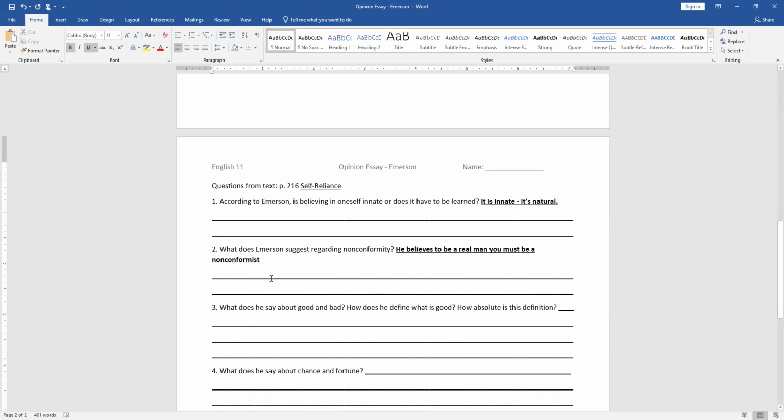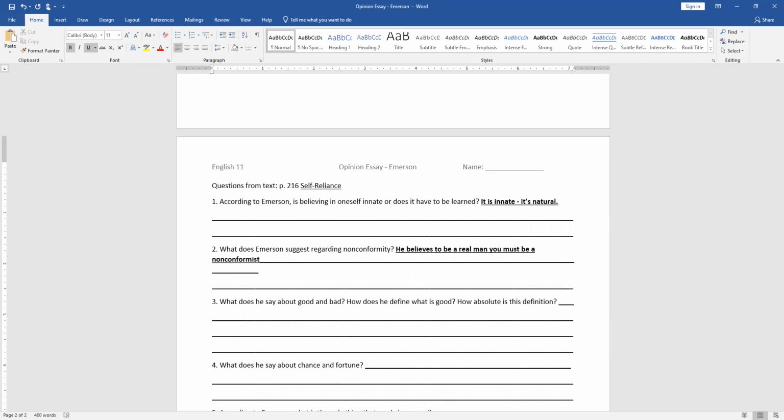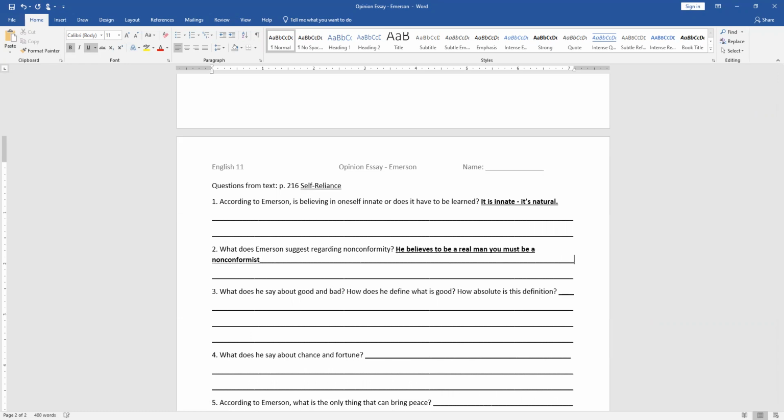Okay, what does he say about good and bad? There's a lot going on here. They change definition depending on the person. So people are like, what's for them is good and what's against them is bad.